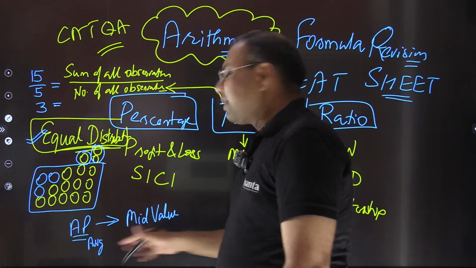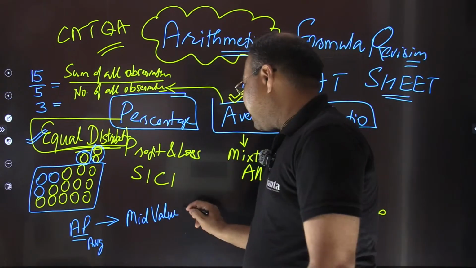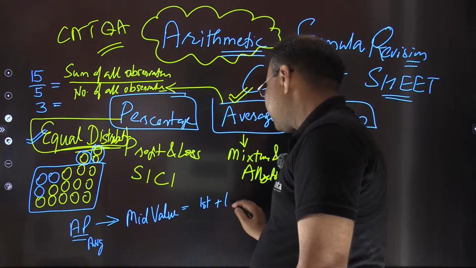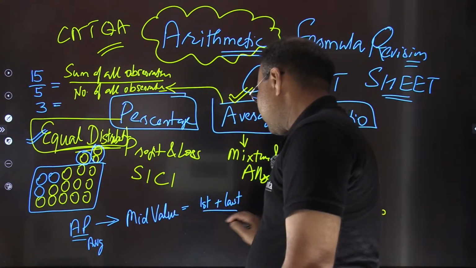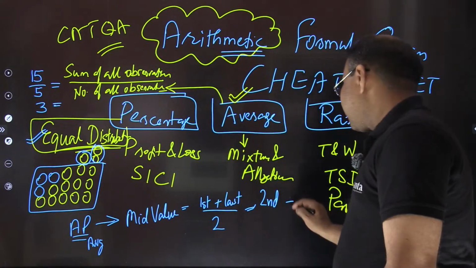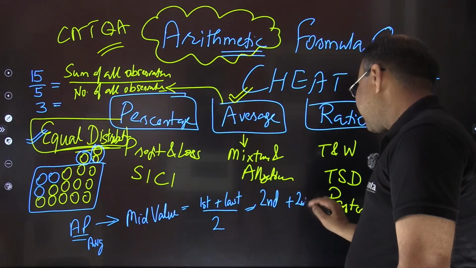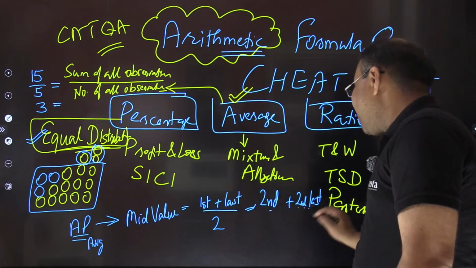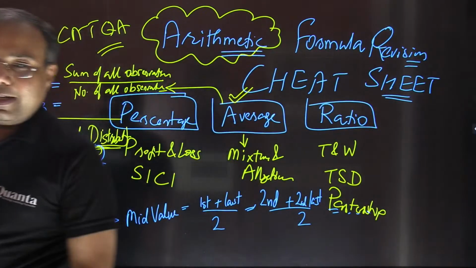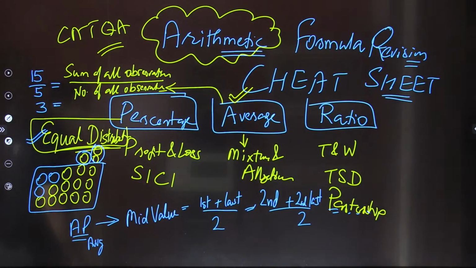right? If the number of terms is odd. And if it is not odd, in that case, it is first term plus last term by 2, or it may be second plus second last by 2, all right? And so on. Is that clear to everyone so far? Is it okay?